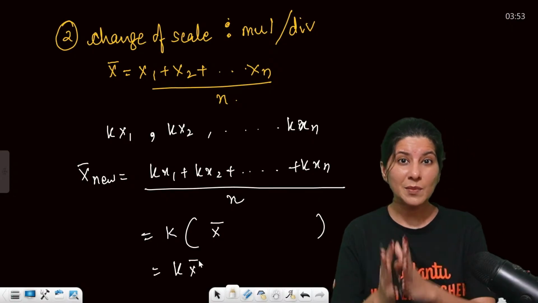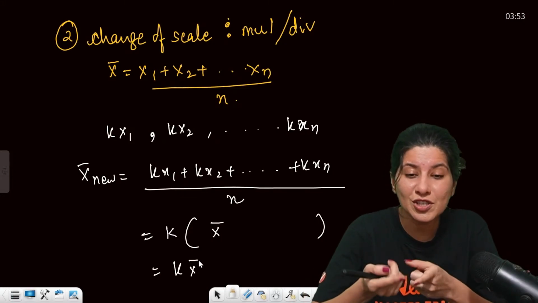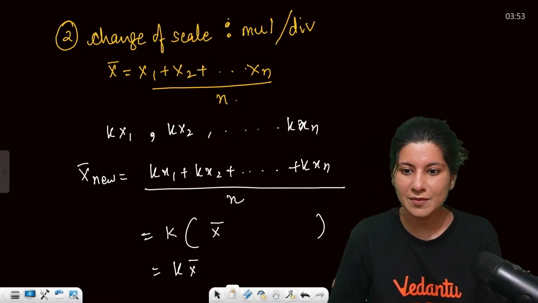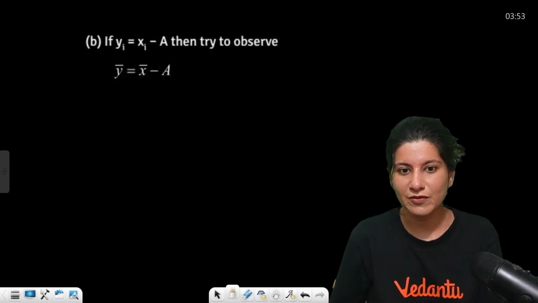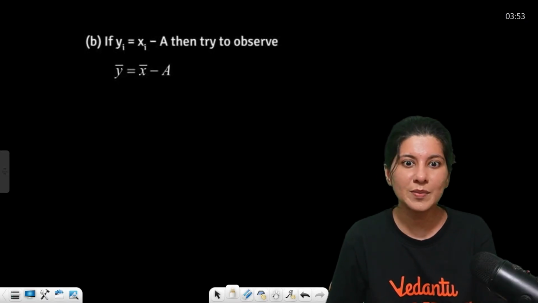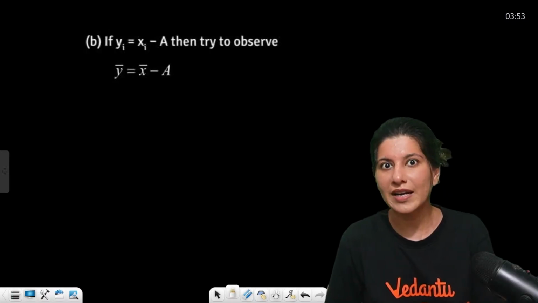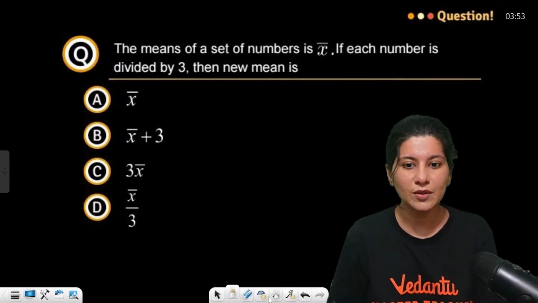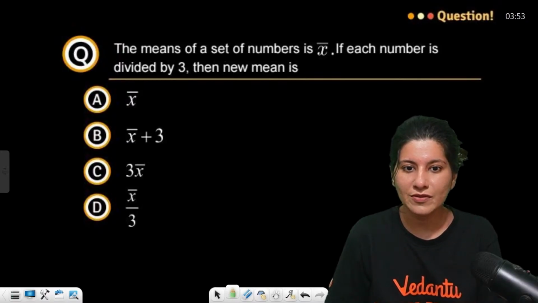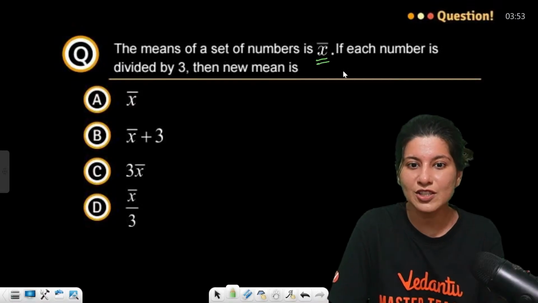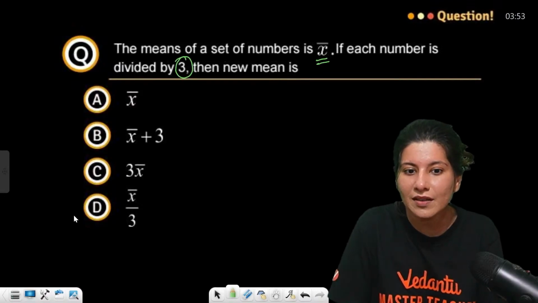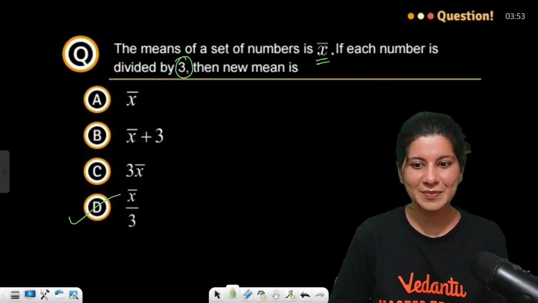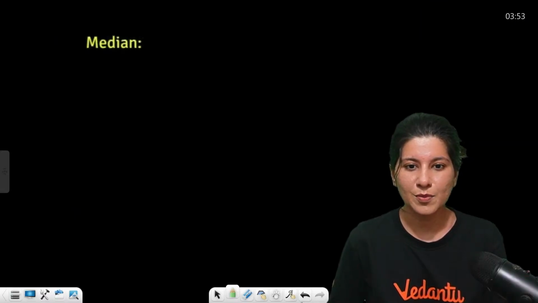So understand, in mean, whatever you are doing to the observations, the same thing you have to do with the mean. Are you getting my point? If you are subtracting, you subtract from the old mean. Addition, you add to the old mean. Multiplication, you multiply the old mean. Division, you divide the old mean. Now let's solve this question. The mean of a set of numbers is x bar. If each number is divided by 3, then the new mean will be option D. Yes, easy peasy.